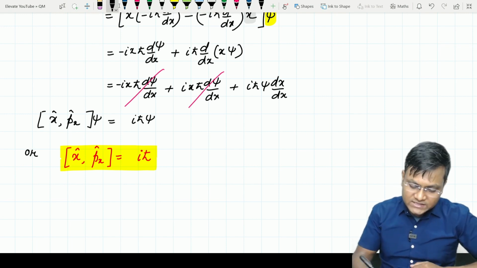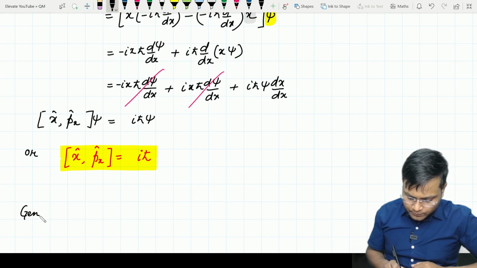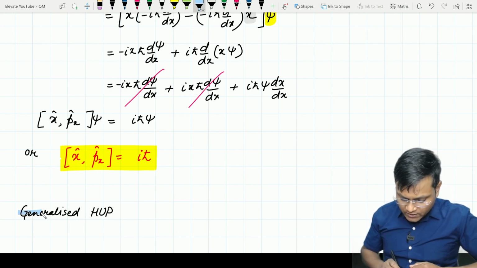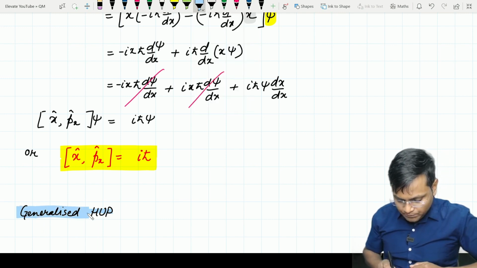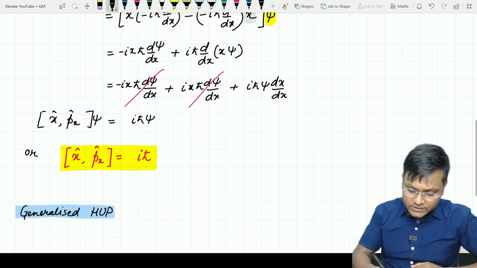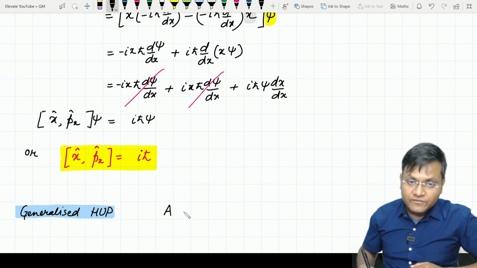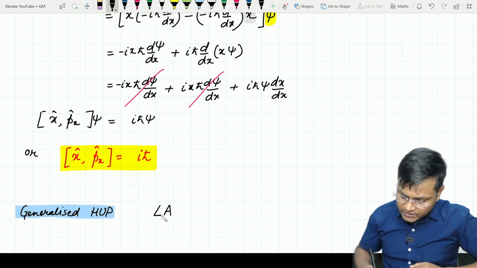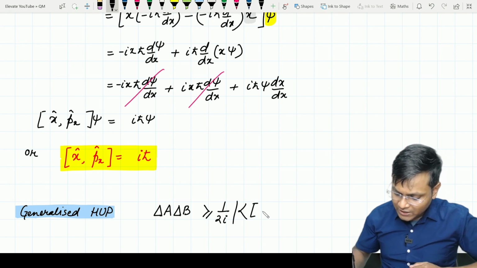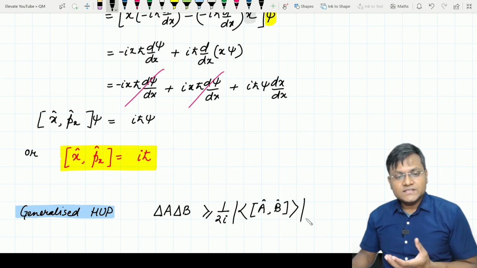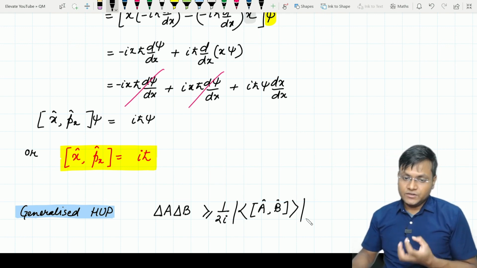तो इसके लिए मैं एक generalized Heisenberg's uncertainty principle की बात करूंगा. जो generalized Heisenberg uncertainty principle है वो क्या कहती है? What does it say? It simply states that if there are two operators, let's suppose A, and if there is another operator B, then the uncertainty associated with A and the uncertainty associated with B is always greater than or equal to 1 upon 2i, absolute value of the expectation value of the commutator of the operators A and B. This is the statement corresponding to the generalized uncertainty principle.